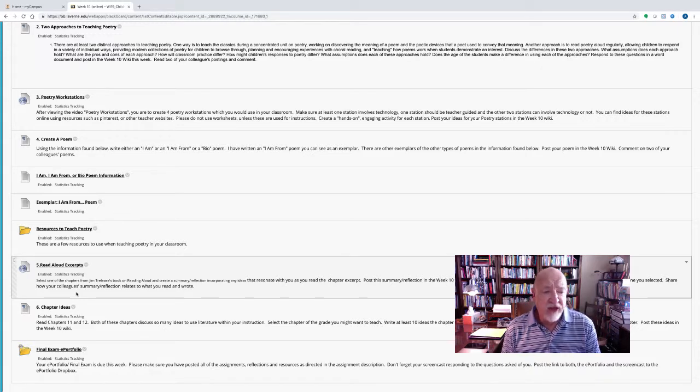And last but not least, the sixth activity is some chapter ideas. Read chapters 11 and 12 in our textbook. Both of these chapters discuss so many ideas to use literature within your instruction. Select a chapter of the grade that you might want to teach. Write at least 10 ideas that the chapter offers to infuse literature in your instruction. These are ideas within ideas in each chapter. Post these ideas in the week 10 wiki.